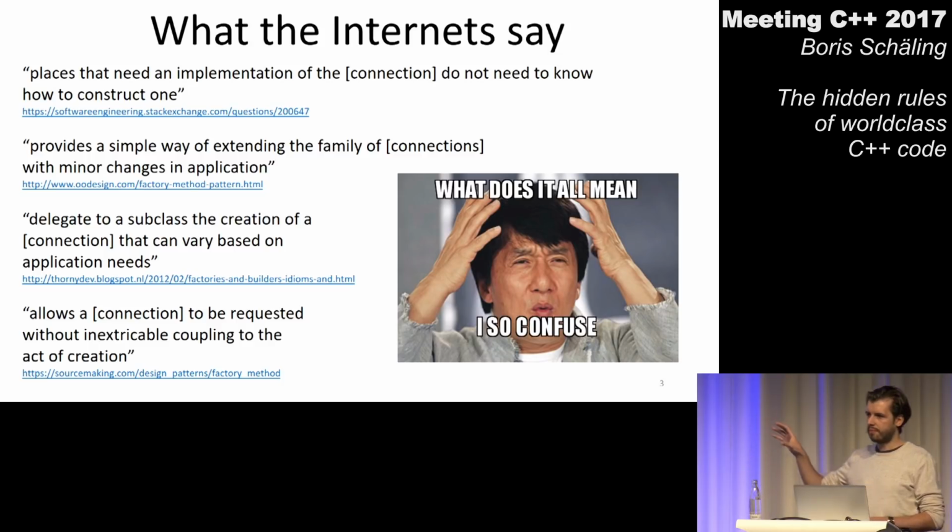Because this design pattern is based on classes, and because my connection factories are based on classes, I have the chance to, for example, pre-allocate a pool of connections in the constructor of the connection factory. And when later somebody calls make, I will just take one object of that pool and return it.